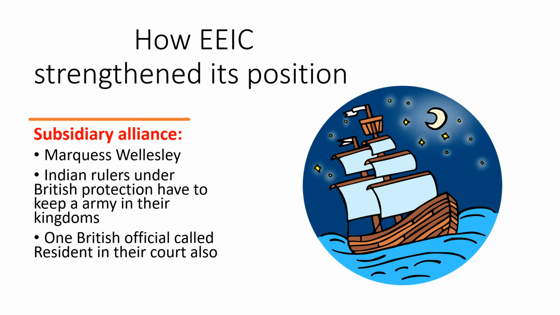According to this policy, Indian rulers who were under the British protection had to keep an army of British in their kingdoms, and they also had to appoint one British official called resident in their court, who kept a close watch over the proceedings in the court.